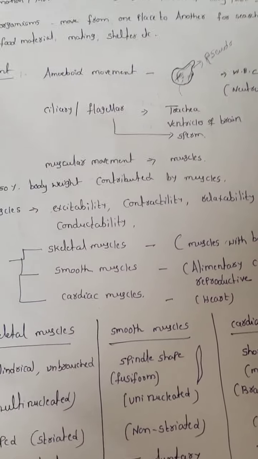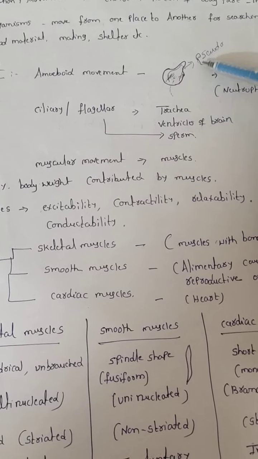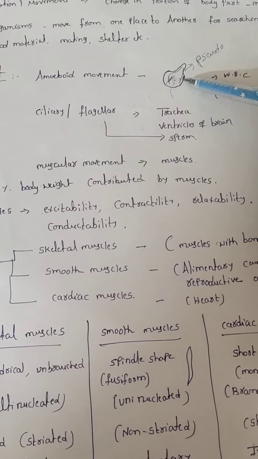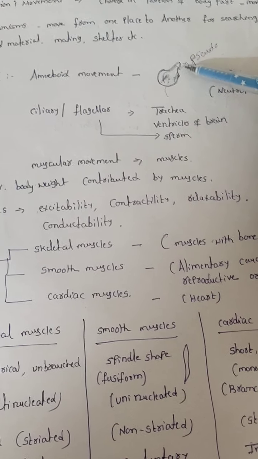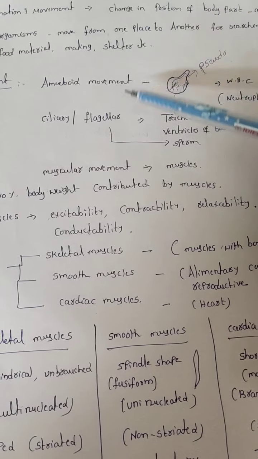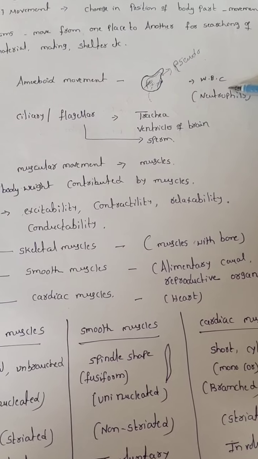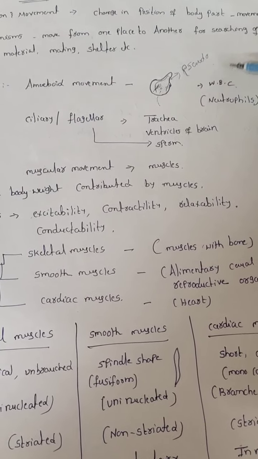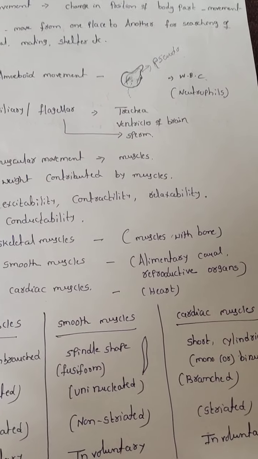See, what is meant by pseudopodia? Pseudo indicates false, poda indicates legs: false legs. By using this pseudopodia, movement takes place. That type of movement is called amoeboid movement. Amoeboid movement is mainly seen in the white blood cells. That too, in white blood cells, it is seen in the cells of neutrophils.